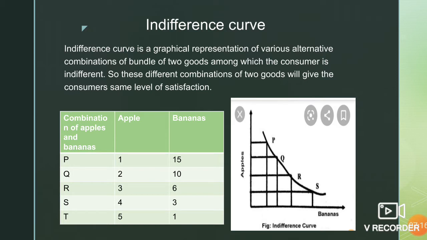and he will move from this indifference curve to a higher indifference curve, because he is getting a higher level of satisfaction. All the points on this graph have the same level of satisfaction. So if more quantity is consumed, either of apple or banana or both, he is going to get higher satisfaction. The indifference curve will be higher than this.